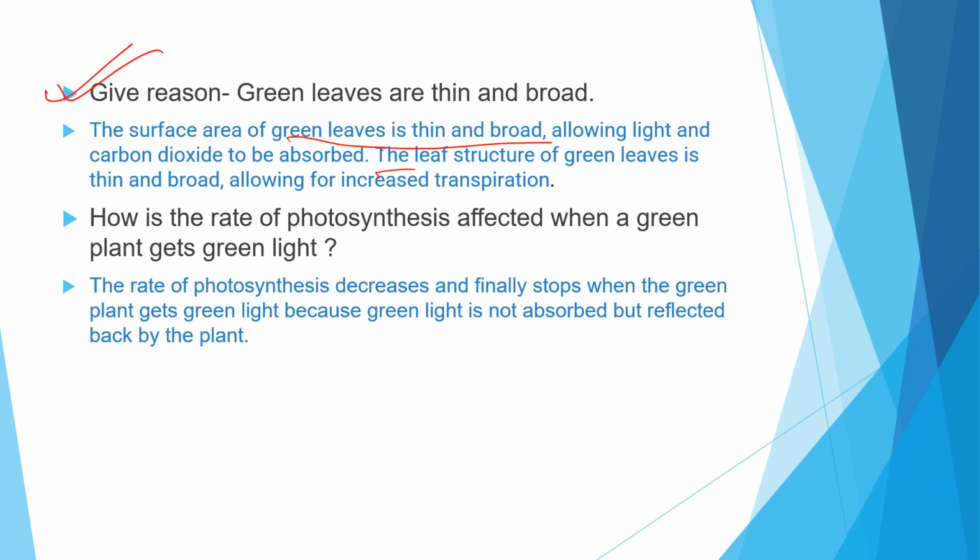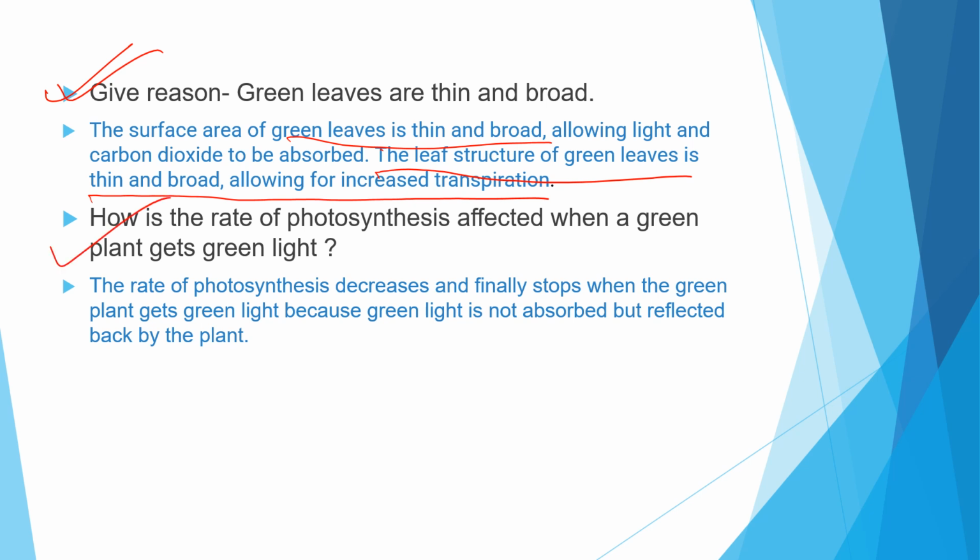Now the leaf structure of these green leaves is thin and broad, allowing increased transpiration. So more carbon dioxide as well as light is absorbed, and transpiration has also increased due to the structure of the leaves.